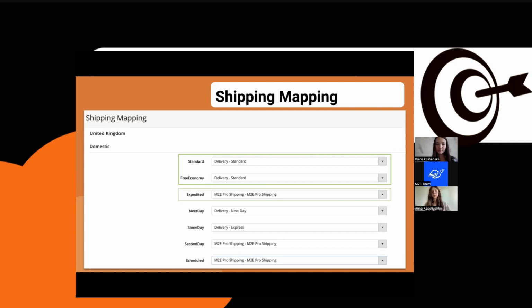So now in M2E Pro, you can actually set the mapping between the shipping services enabled in your Magento and those that are available on Amazon. So instead of the default one, M2E Pro will transfer their order information and specify the shipping method that you set here.